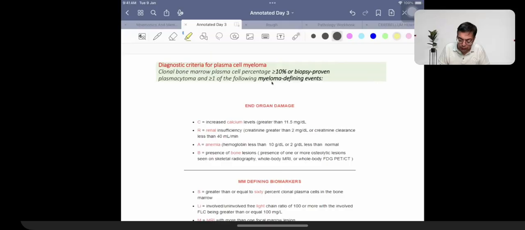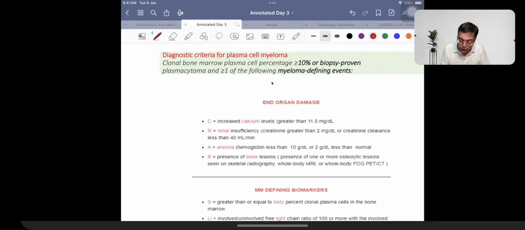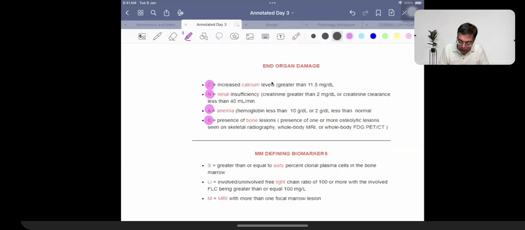How do we make a diagnosis of multiple myeloma? Just a revision, hopefully it has been discussed with you in orthopedics as well. The patient should have at least 10% biopsy proven plasma cells. Plus, you are going to have the presence of CRAB criteria, or you can have the presence of SLIM criteria.